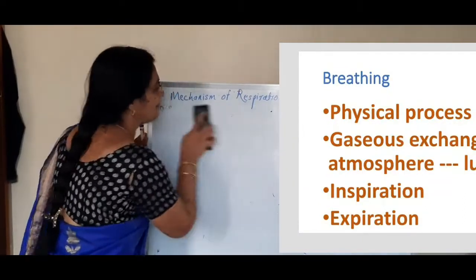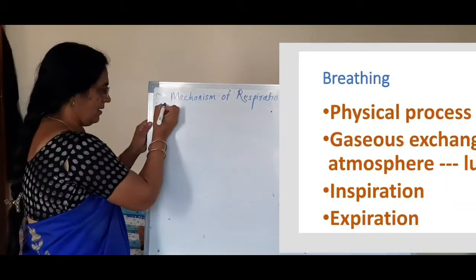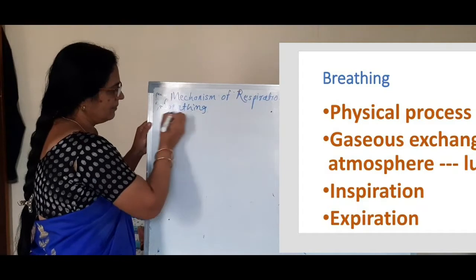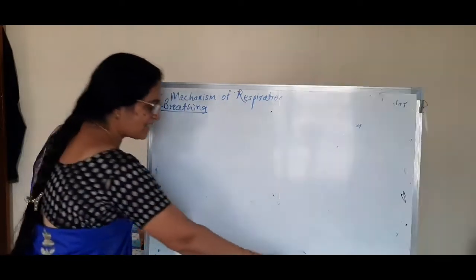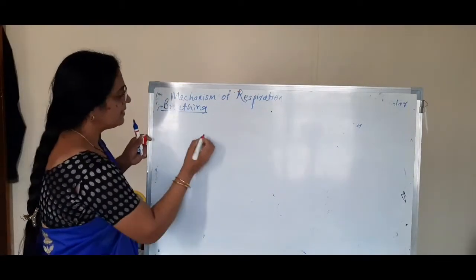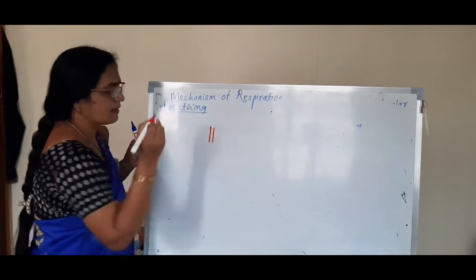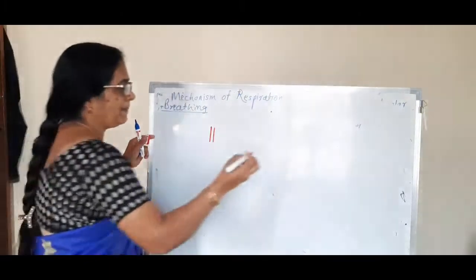Look here. You know this is the trachea.